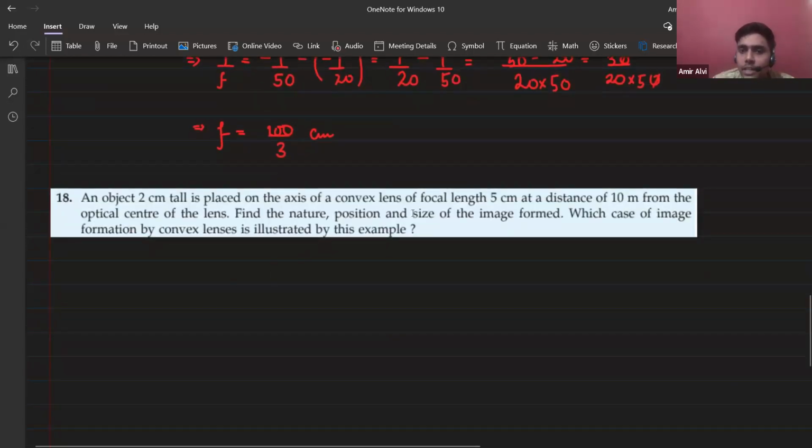When we say the size of the image formed, it's the magnification part. If you have to find the size of the image, you apply the magnification formula. Okay, Karishma? Got it? M is equal to V by U in the lens. Is the image distance 10 by 3? Let me check. I don't have the proper answer key, so we will do that question when we solve it. Don't worry, just do that and let me know whether you are done with the question or not.